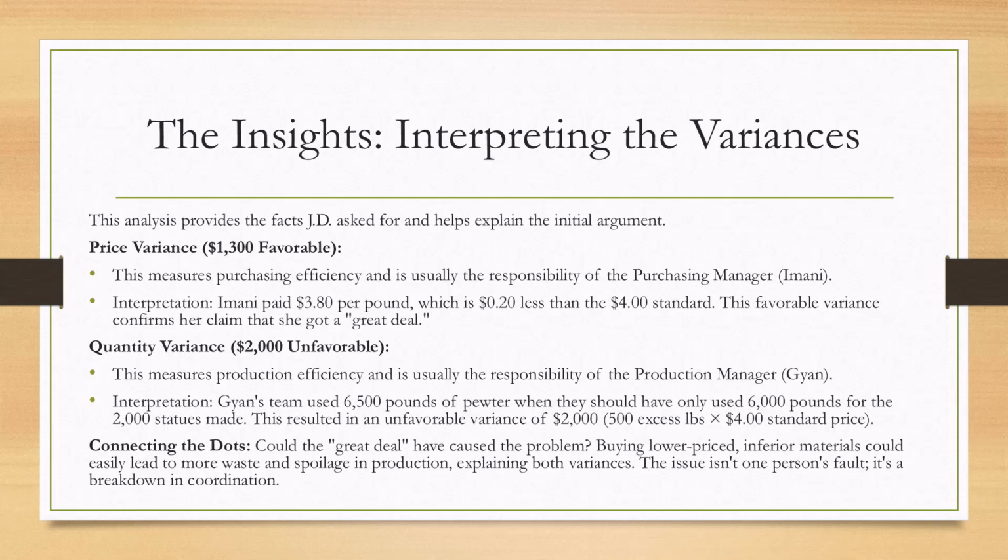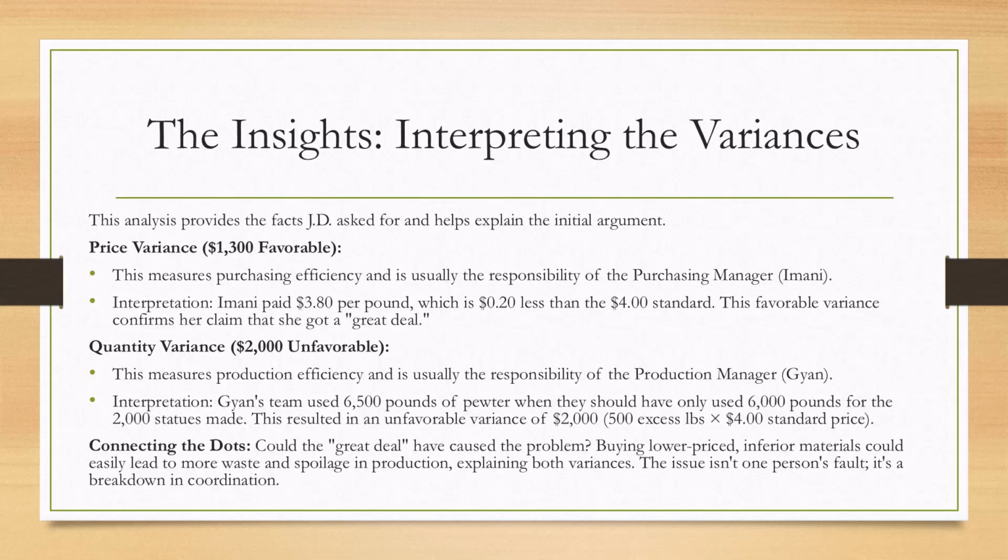Let's look at the price variance of $1,300, favorable. This variance measures purchasing efficiency and is usually the responsibility of the purchasing manager, Imani. The interpretation is that Imani paid $3.80 per pound, which was $0.20 less than the standard of $4. This favorable variance supports her claim that she got a great deal on the materials.